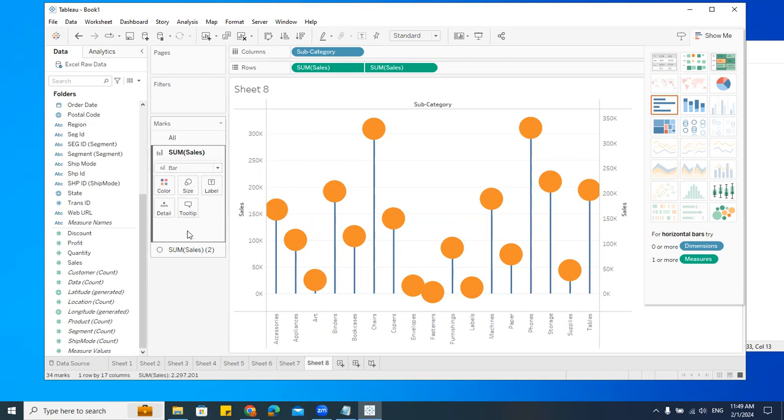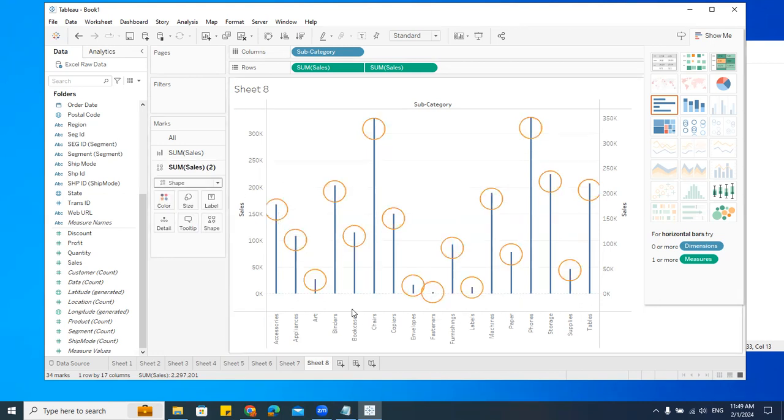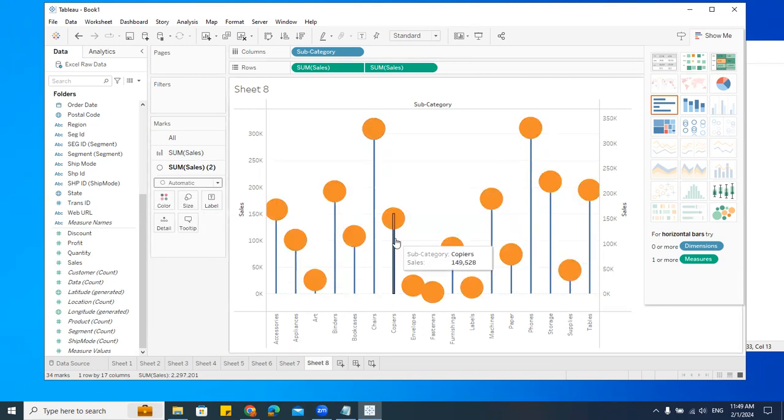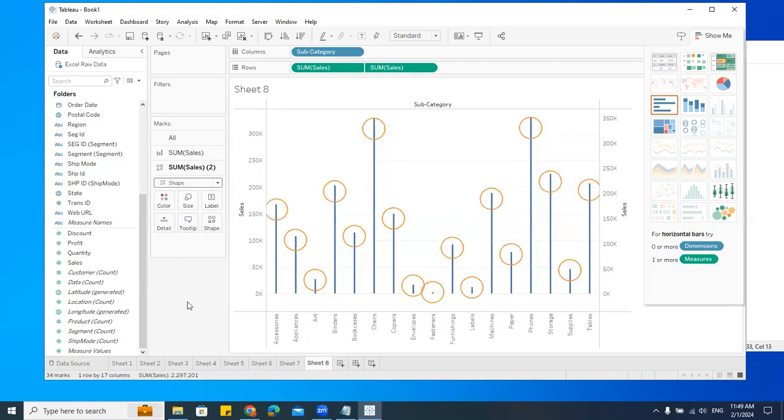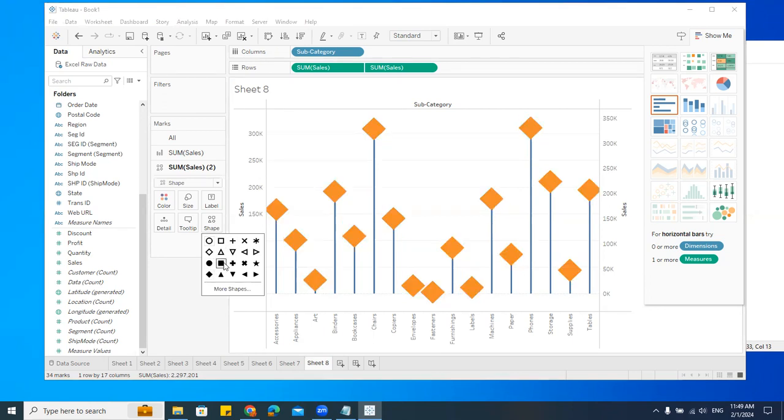And here, can you see this says automatic? It is fine. So I'll go here and change this to shape because I want this to be in a different shape. If you want to change the shape, change this to shape. Otherwise, I can change only the colors. Can you see that the shape is enabled? If you are using only this automatic, whatever the automatic chart is, that will get selected here. But I want to change the shape. I'll go here, I'll say shape. I'll click on the shape. I showed you, right? See here, I can select any of these. Any shapes you can select.